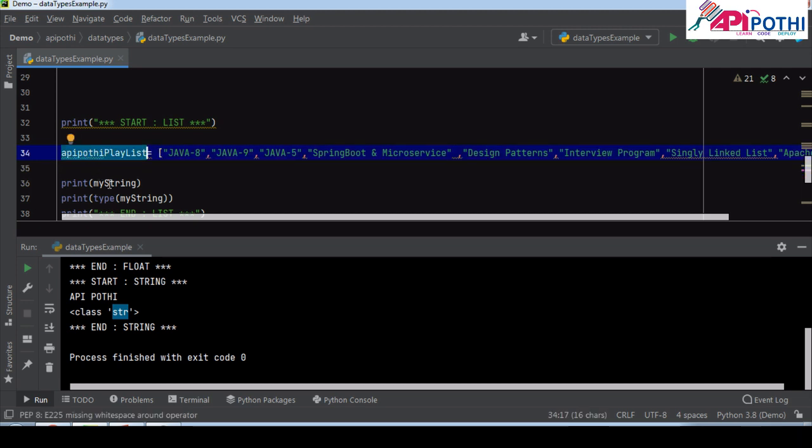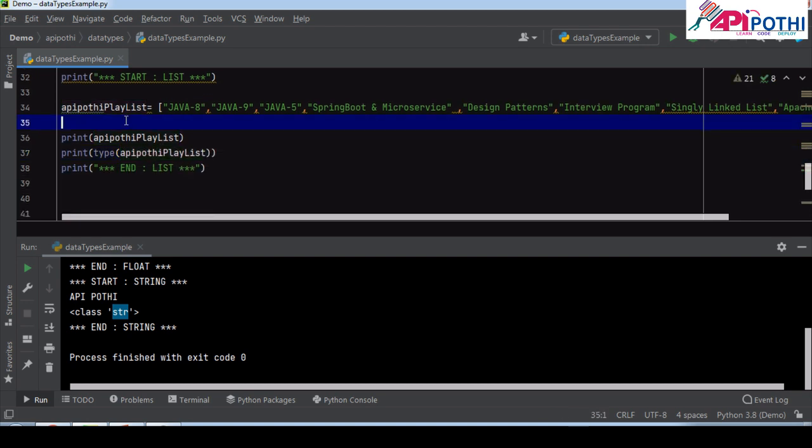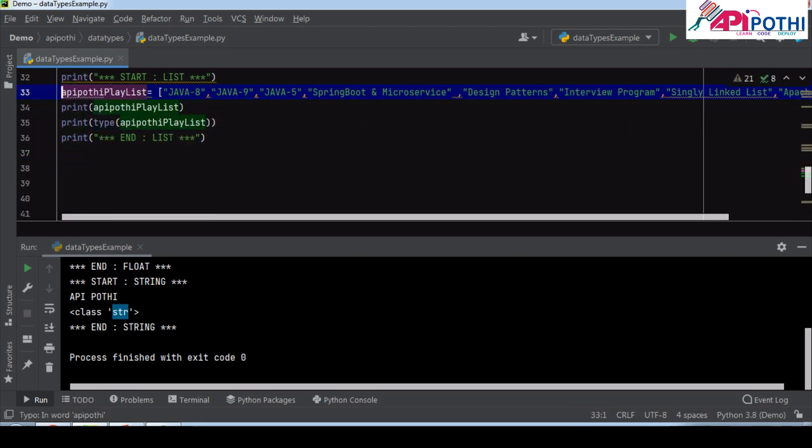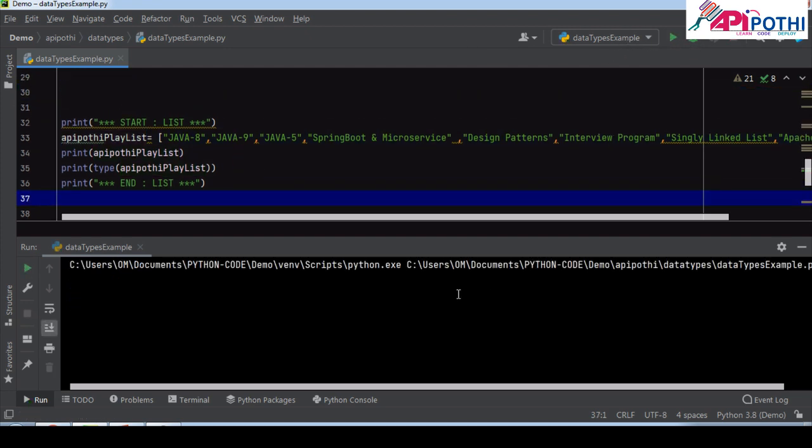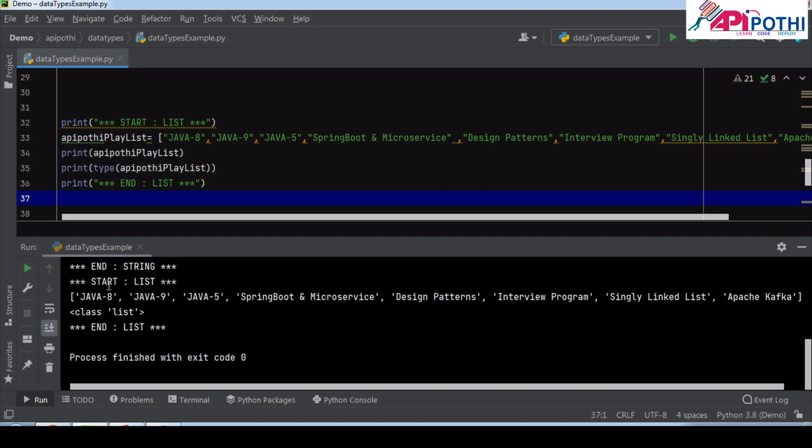Just copy the variable, keep it here, and then just try to run. Okay. So let me run this one. So if you see, list is starting. So list value I am just printing it here. The data type is list. Okay. So the value is in square brackets.